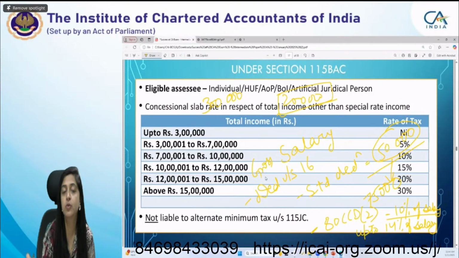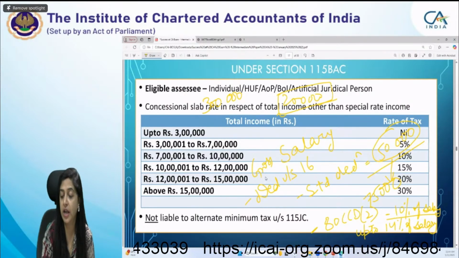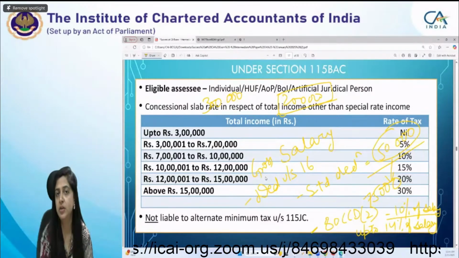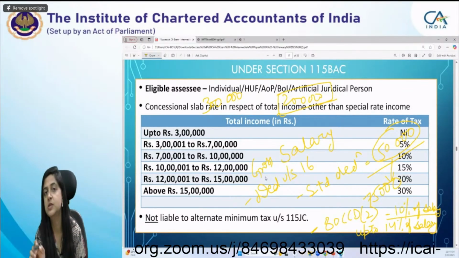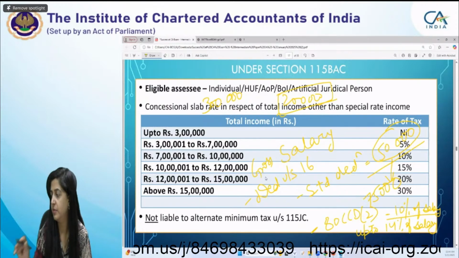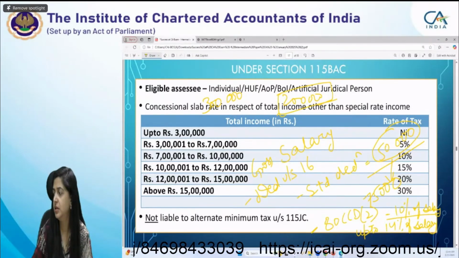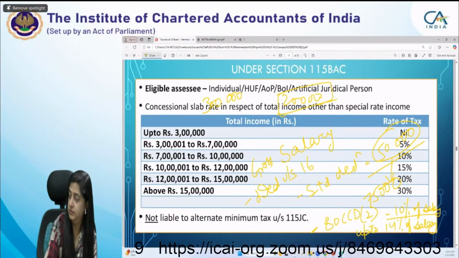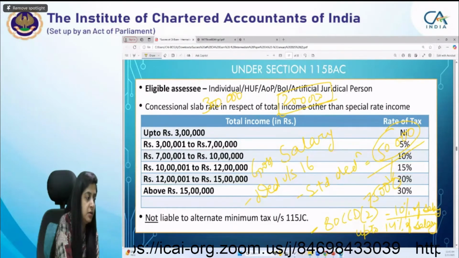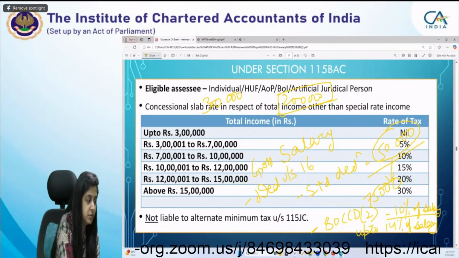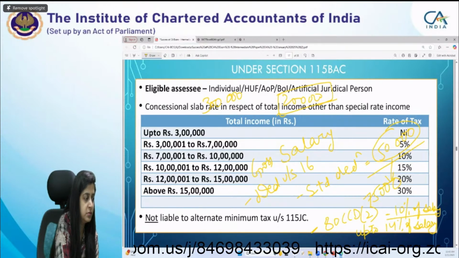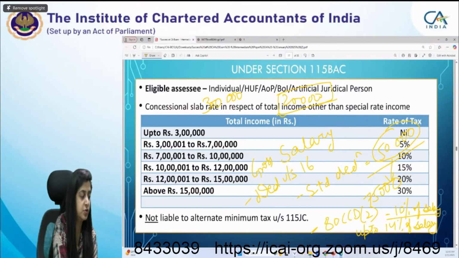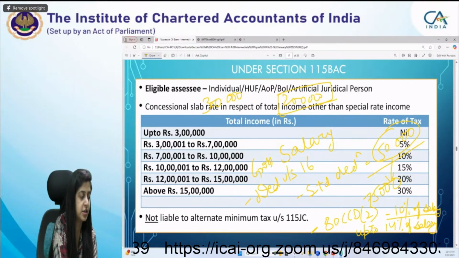Obviously, it's up to 14%, up to 10%. So extra 4% of salary deduction is available under 80CCD2 in case the assessee is paying tax under default tax regime. Is it clear, students? Is it clear about the 80CCD2 extra 4%?